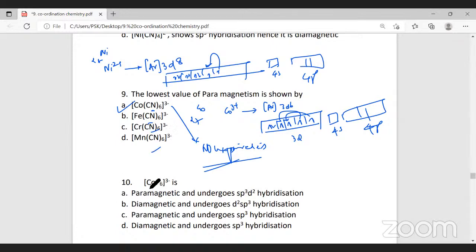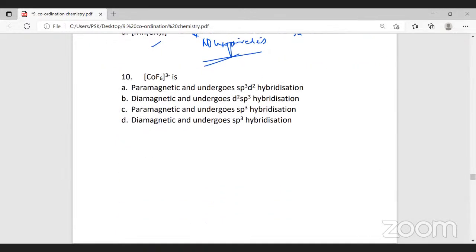The next question. CoF6 3-. Tell me what this will be. You should tell me the answer for this question. Just now we learned the cobalt complex with ammonia, but here it is with fluoride. Tell me what will be the hybridization, what will be the nature, whether it's paramagnetic or diamagnetic. What will be the answer?